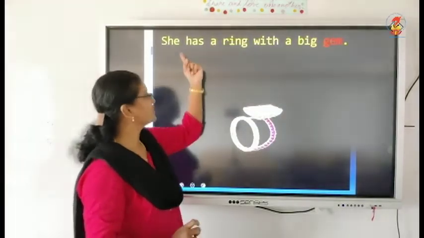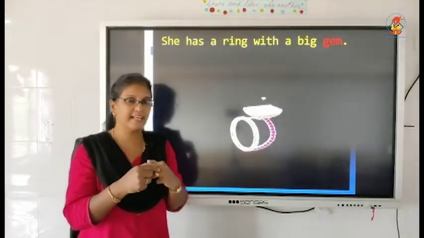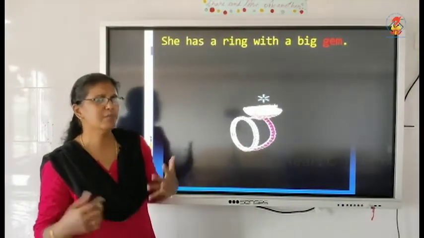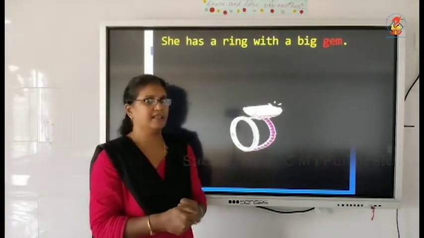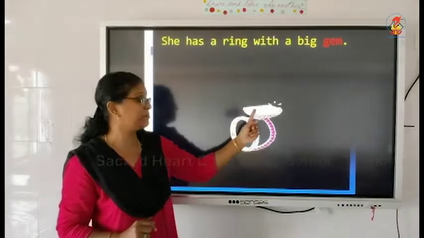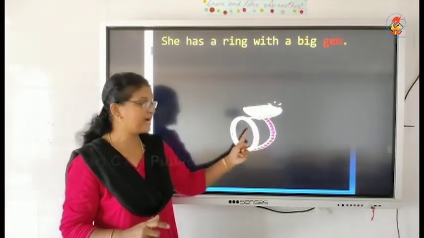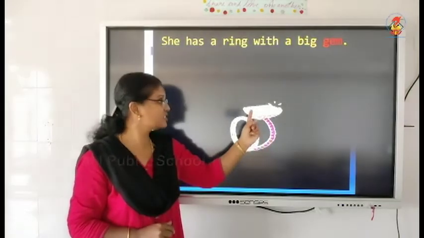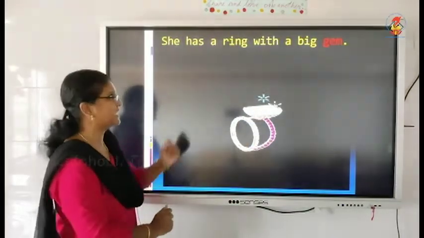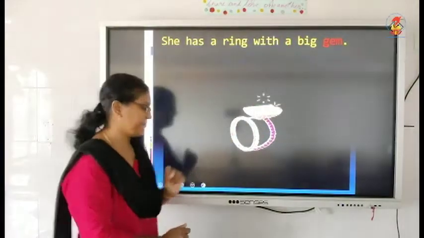Then we have, she has a ring with a big gem. She has a ring. And mama has, dada has, auntie, uncles, everybody has. Mostly all of them have a ring. So on that ring, this person is having a big gem. Big one. So many gems are there. White and pink. But on the top, it is a big one and it is shining brightly. She has a ring with a big gem.